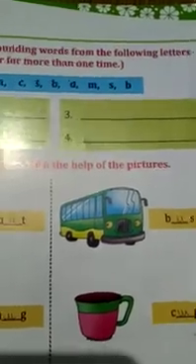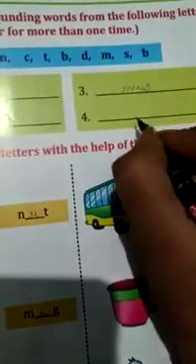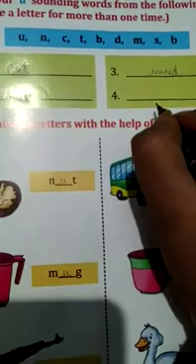Just now we are reading U sound, so we will fill U words here. But by seeing the pictures and by learning the spellings, you have to fill in the letters. Try this yourself. We have to make only U sounding words. Nut, mud, D is here, yes, mud, and one more, cut. We can make cut here.